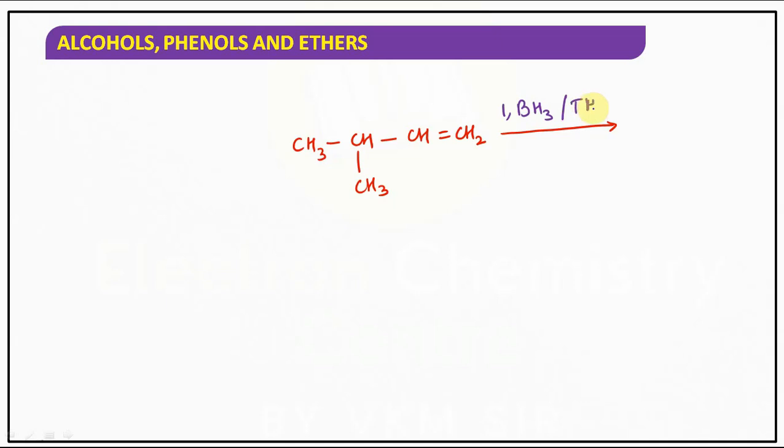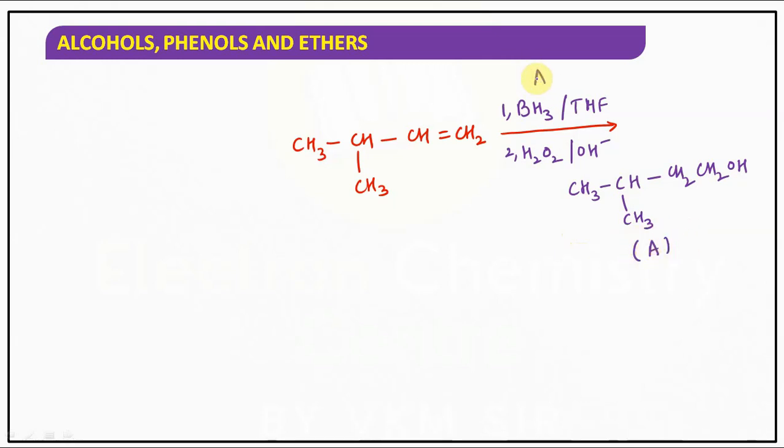You tell me which reaction it is. Hydroboration oxidation. Yes or no? Hydroboration oxidation, obviously indirect addition of water, but it follows which rule? Anti-Markovnikov's rule. It gives the product CH2, CH2OH. Understood? So let us say it is product A.